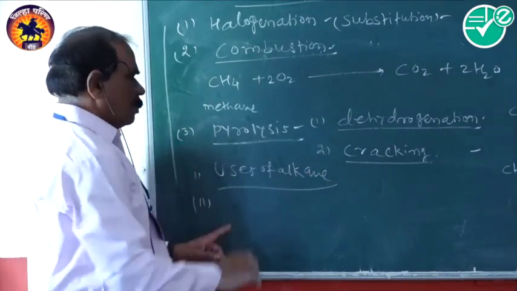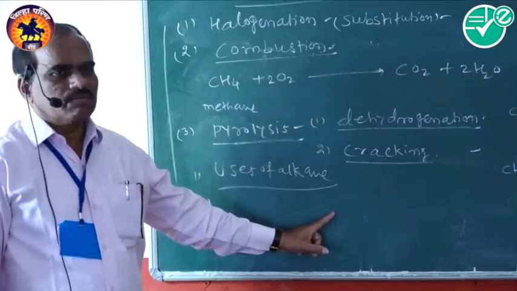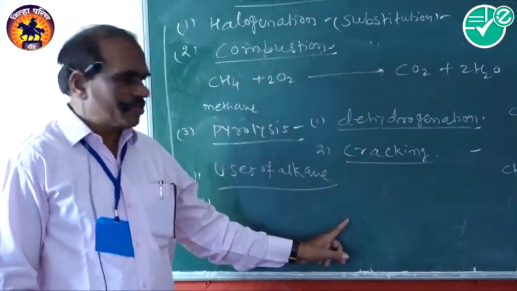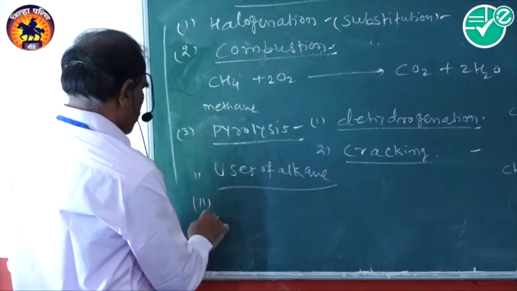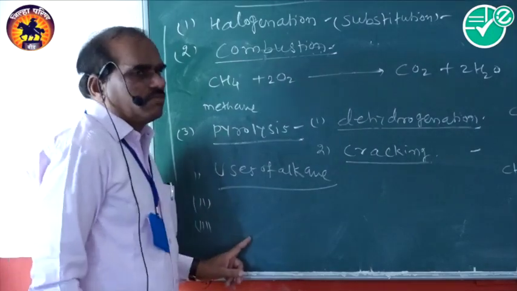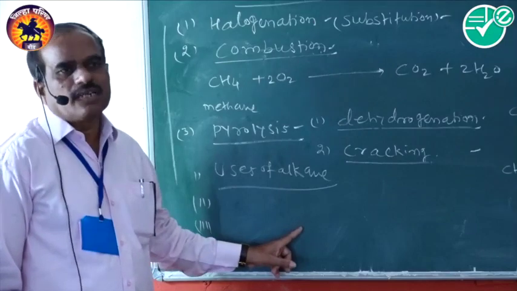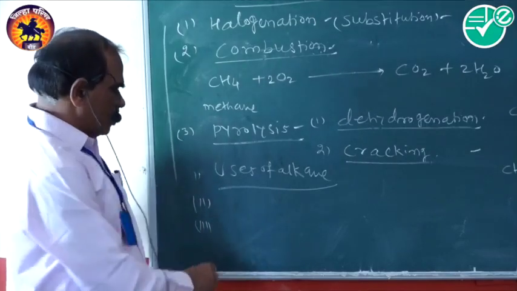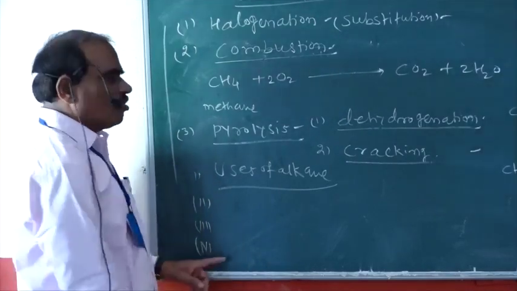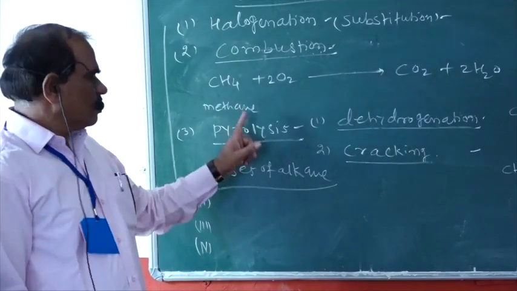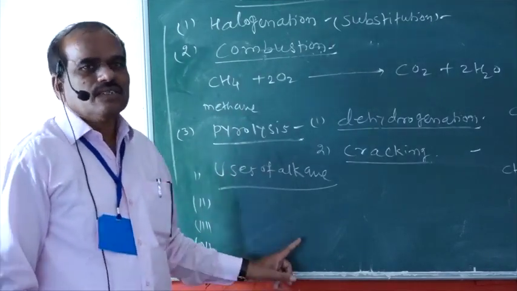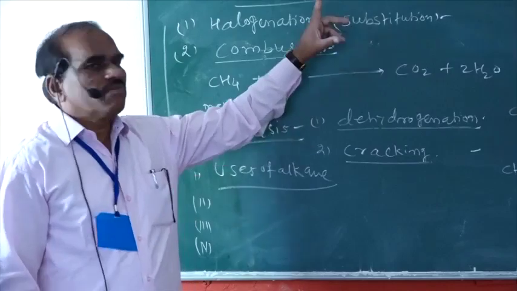Then second, liquid alkane is used as a solvent. And third use, it is a lubricant. So alkanes are used as lubricants, and the fourth use is that it is used as a source of hydrogen also. So those are the different types of uses of alkanes. So this is the total chapter of alkanes.